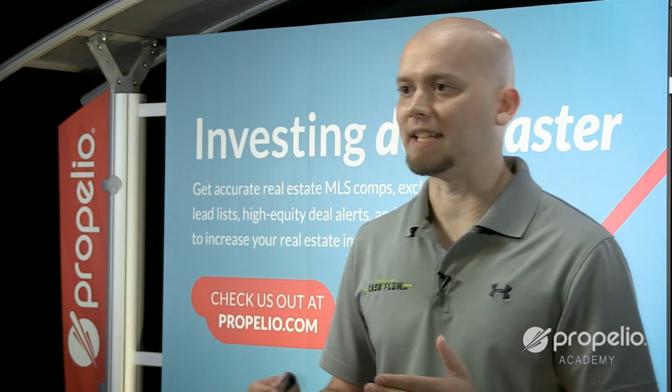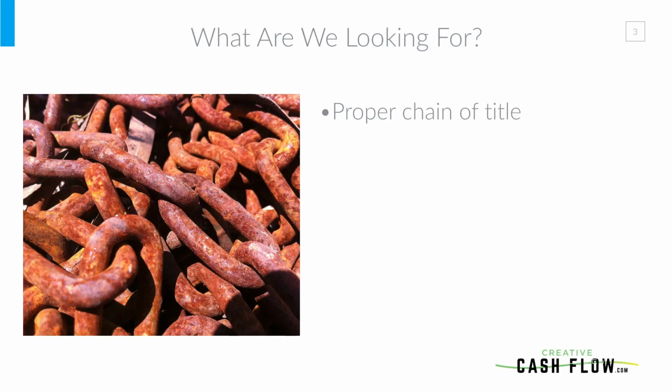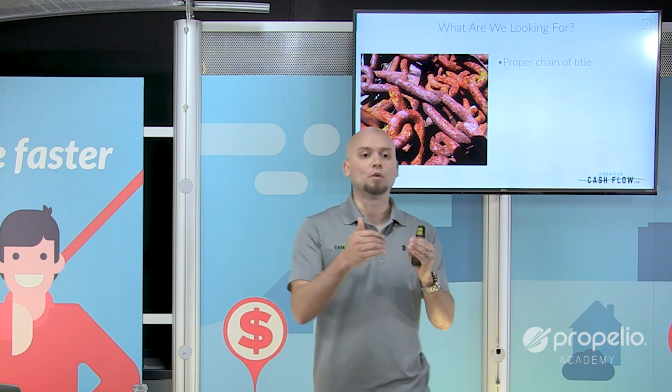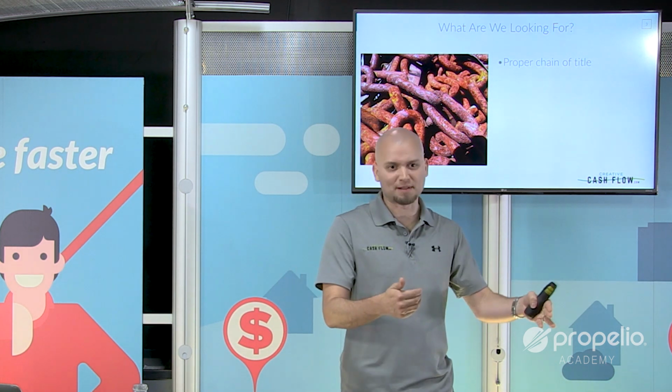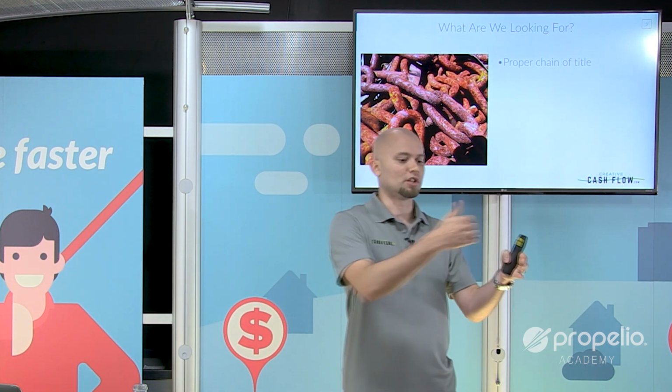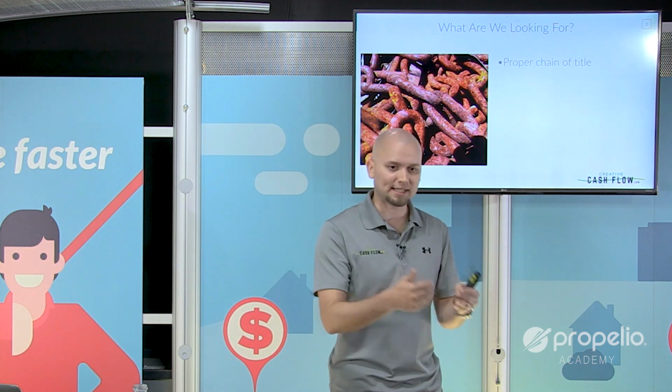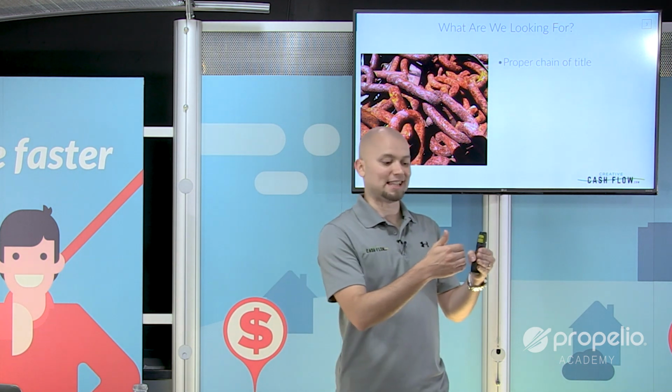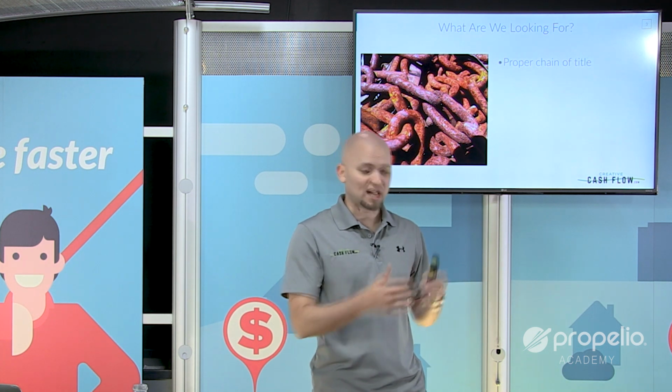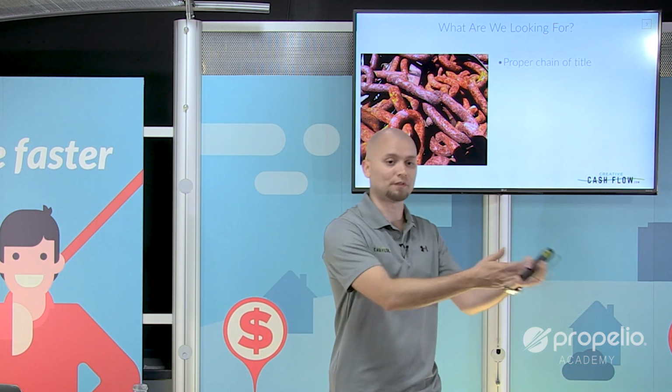So what we're going to talk about today is how to search title, and we're going to talk about proper chain of title. When we're looking through a title search, what we want to see is that the person that we've contracted the house with, the person that we're speaking to, is the proper owner of the property, okay? Because when they bought the property, they needed to buy it from somebody, and that person needed to be the proper owner. So that's the chain of title, right? That the person that's selling it to you is the person that has the right to sell it to you. And that when they got the property, they had the right to get it from the person previous to that. And a bunch of stuff is going to happen in between that point.